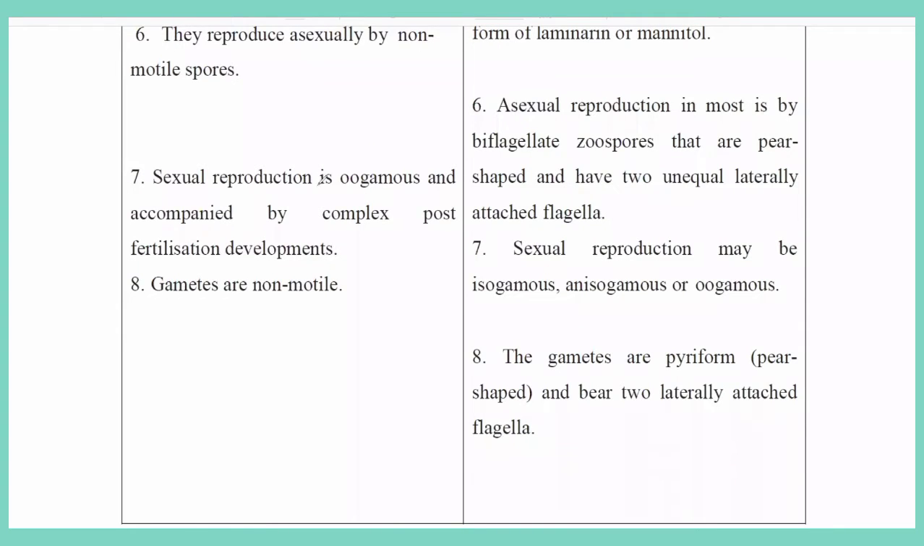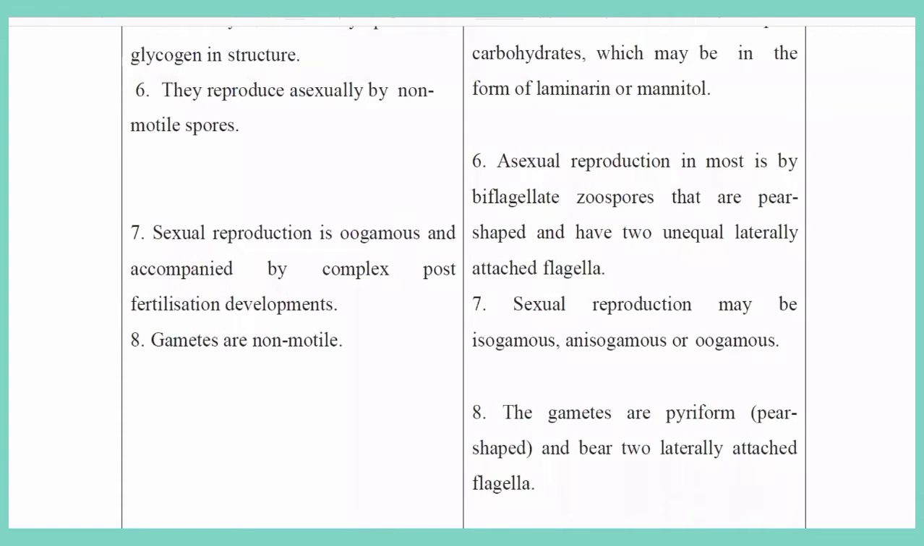So when we talk about the sixth point here in red algae, in the same way there is also a sixth point in brown algae. Red algae or Rhodophyceae members reproduce asexually by non-motile spores. Here non-motile means these spores will not move themselves. So that is called non-motile.